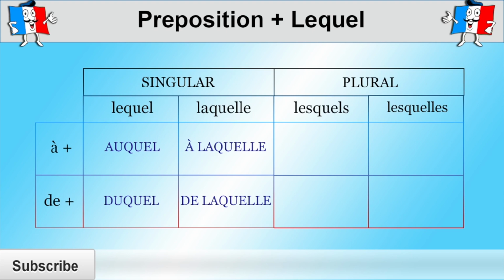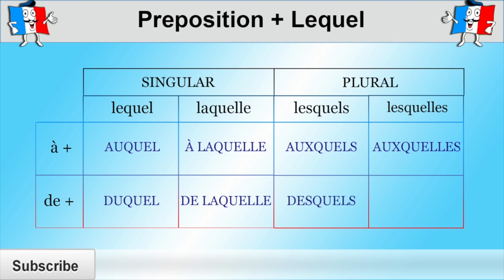Now let's have a look at what happens if the noun being replaced is plural. Remember that when "à" is used with the definite article "les," "à" and "les" become "aux." So "à" and "lesquels" contract to "auxquels." And if the noun was feminine, "auxquelles" is spelled with two L's, E and S at the end.